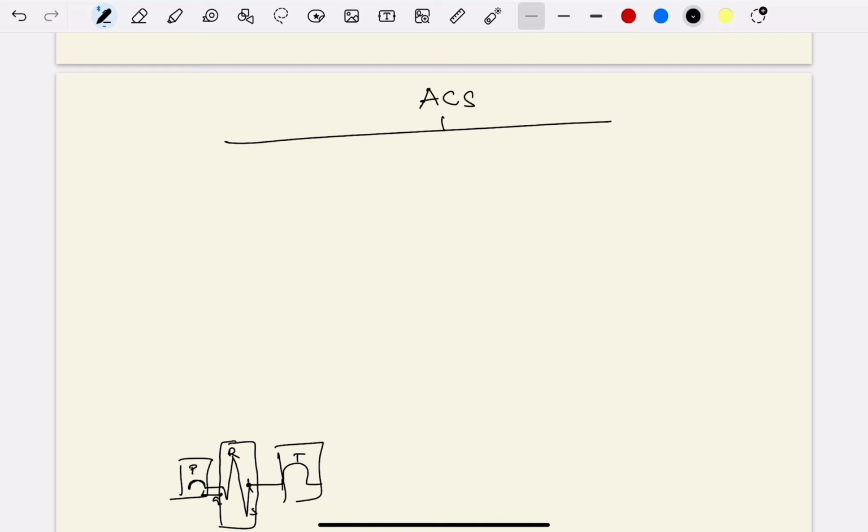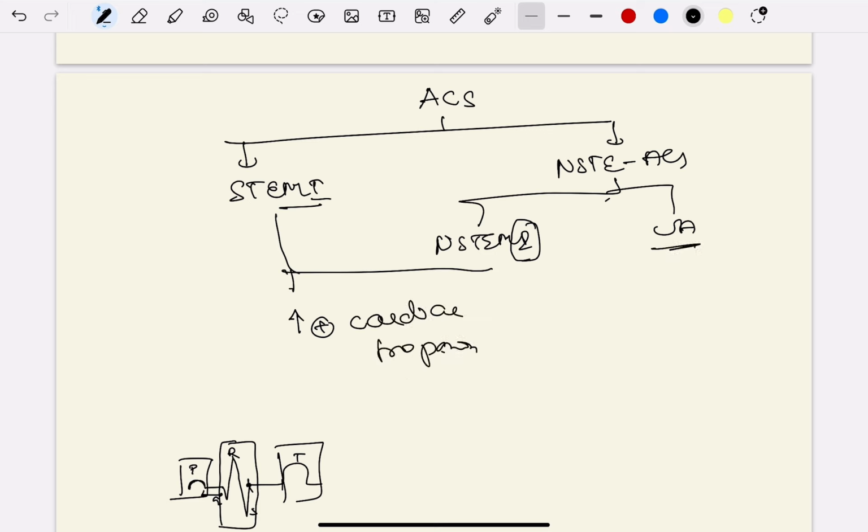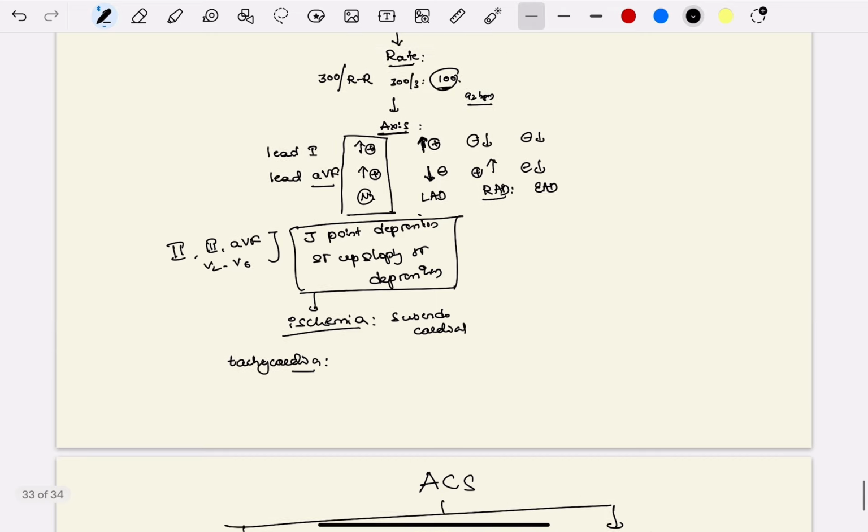Acute coronary syndrome is divided into two main things: ST elevation MI, where MI means myocardial infarction, and non-ST elevation acute coronary syndrome, which is further divided into non-ST elevation MI and unstable angina. Whenever there is the word infarction, that means myocardial necrosis has happened, and there will be elevation or presence of positive cardiac troponins. But in unstable angina, there is no infarction, no myocardial necrosis, so cardiac troponins will be negative. So this patient is having unstable angina.